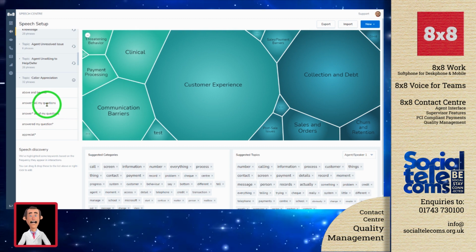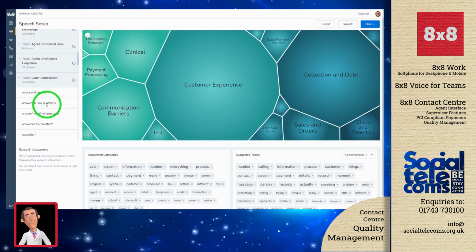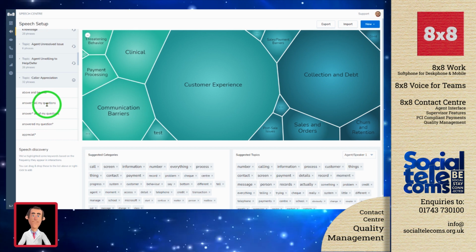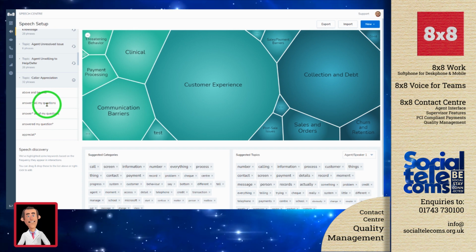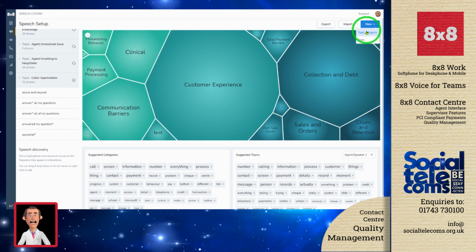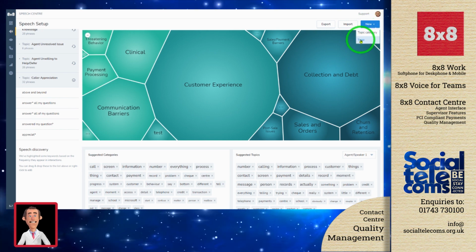The default configuration provides 10 pre-built categories and around 50 topics based on either agent or caller utterances and 1,200 predefined phrases. You can also add your own categories, topics and phrases. As we can see here in the top right hand corner, I click on the new button and I can start to add in any topic categories or topics that I'm interested in.